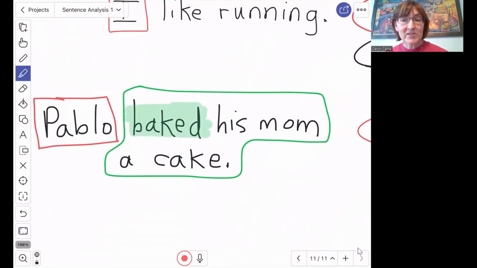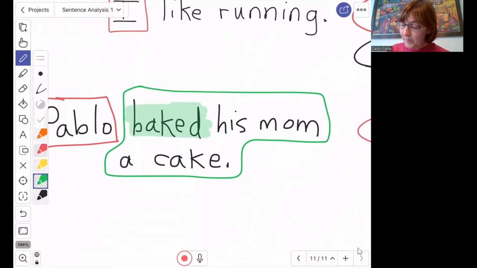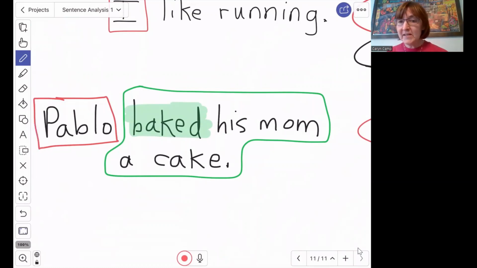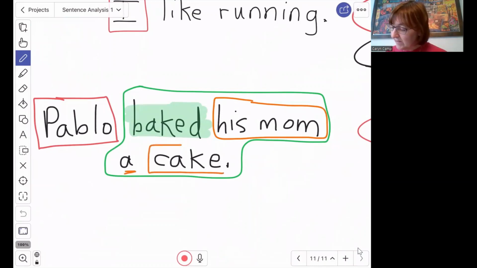Now, there are actually more nouns in this sentence. Can you find them? Remember, a person, place, thing, or idea. Well, his mom, that's a person. So mom is a noun. And you see this a here, that's a clue. There's a noun coming. And cake. Cake is a thing. And so that's a noun. So we have 3 nouns. How do we know which one is the subject? Well, there's some clues that can help us.